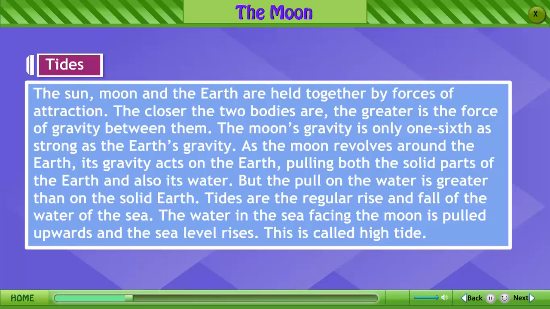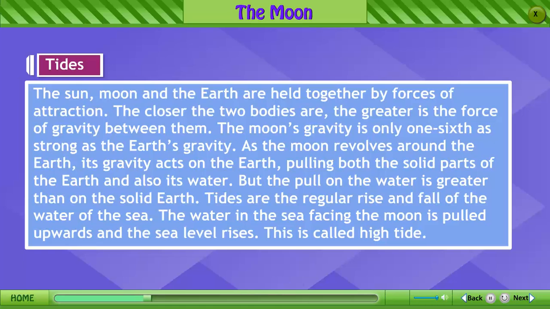Tides. The Sun, Moon and the Earth are held together by forces of attraction. The closer the two bodies are, the greater is the force of gravity between them. The Moon's gravity is only 1/6 as strong as the Earth's gravity. As the Moon revolves around the Earth, its gravity acts on the Earth, pulling both the solid parts of the Earth and also its water. But the pull on the water is greater than on the solid Earth. Tides are regular rise and fall of the water of the sea.